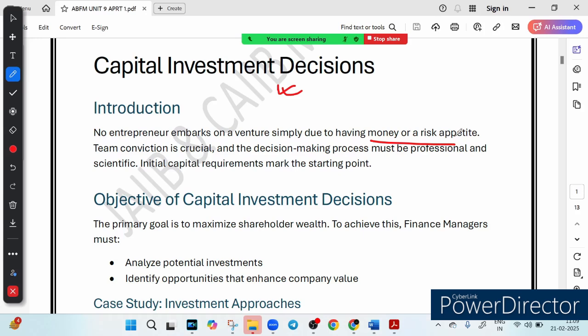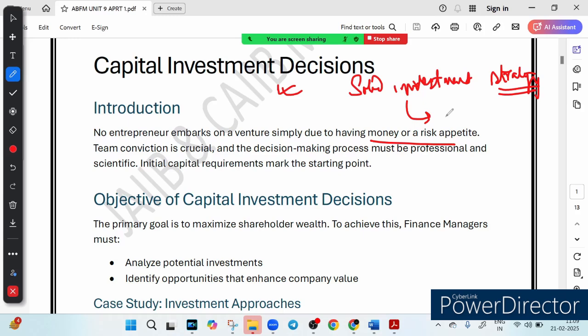No, right? Similarly, businesses need a solid investment strategy before they start spending money. So that is why it is called the foundation.